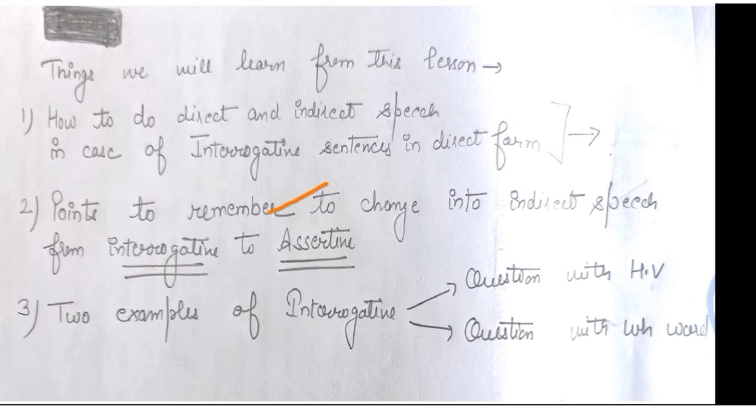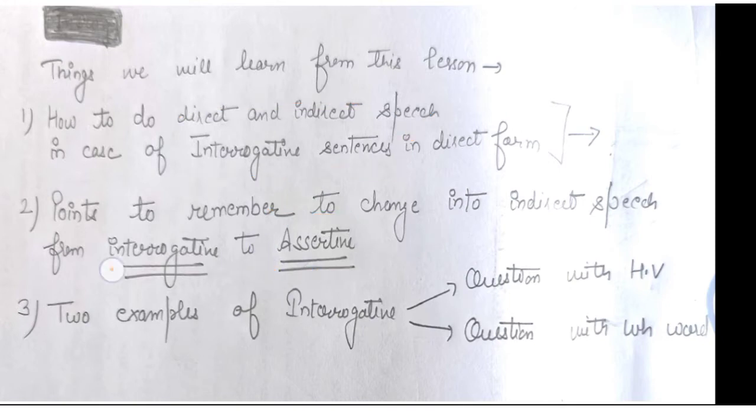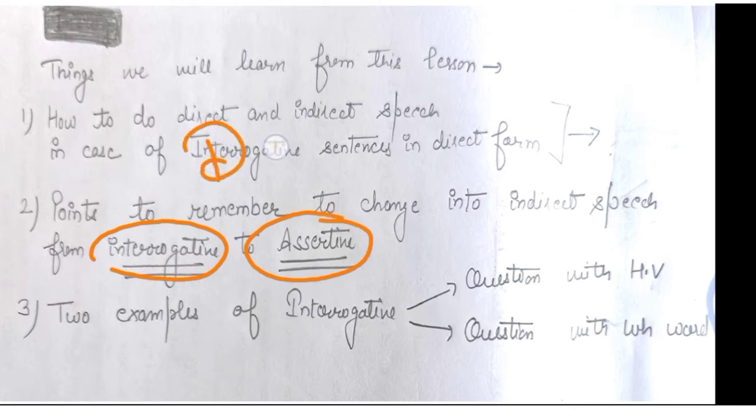So, second thing, points to remember to change into indirect speech. There are different points that are to be remembered when we change from the interrogative form to the other form, like how the interrogative form changes to the assertive. You can see here how we change from interrogative form to the assertive form in the case of direct and indirect speech. That's what we're going to do through the session of the number of videos that I'm going to make regarding the same topic.